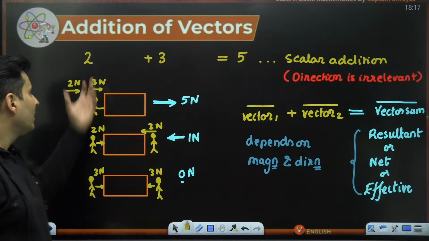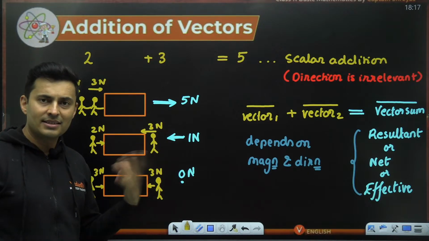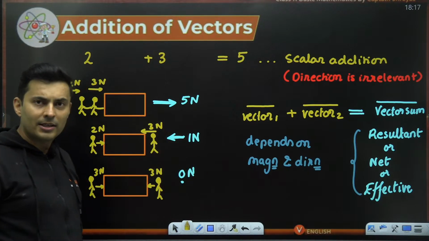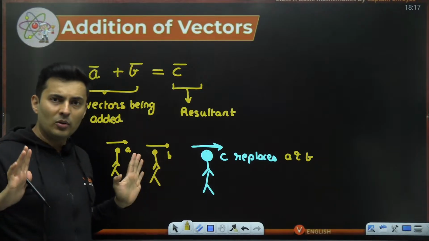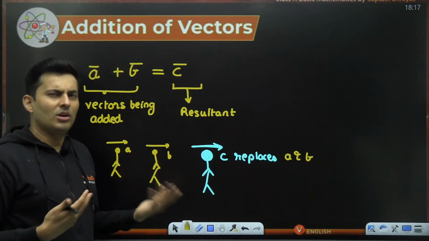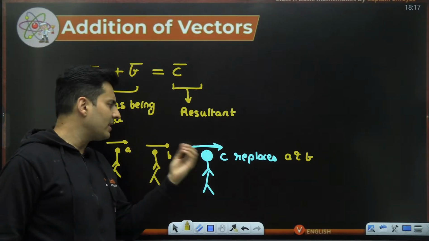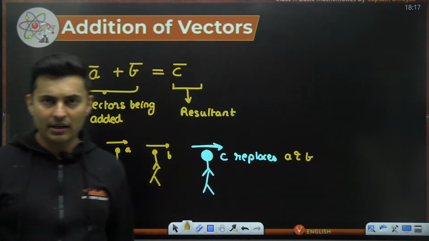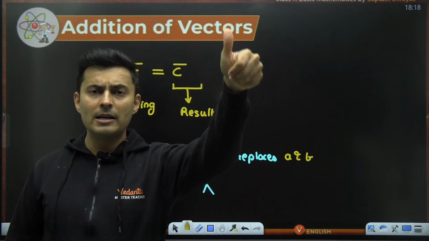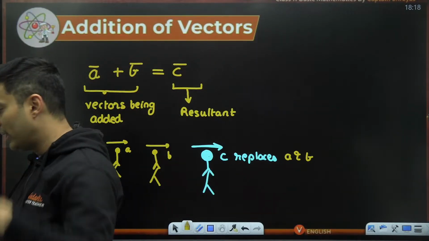You giving me 2 kgs and then 3 kgs is the same as giving me totally 5 kgs. Same thing over here. Two people applying A and B forces is the same as one thing with a value of C with the same effective direction. Is this absolutely clear? Everyone, give me a thumbs up, then we'll go ahead.